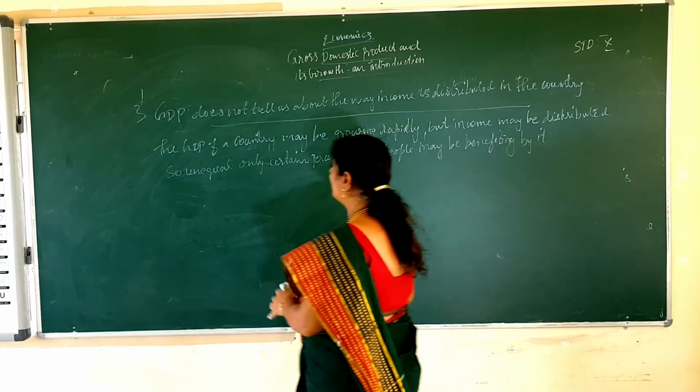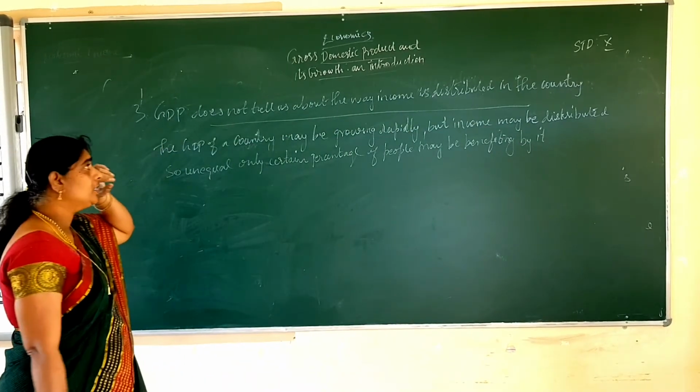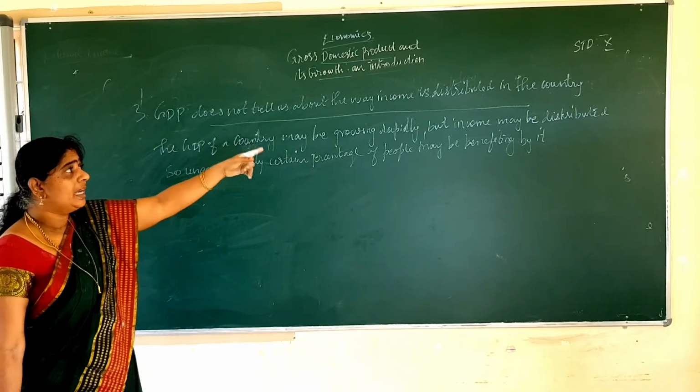So what's the third point? GDP does not tell us about the way income is distributed.